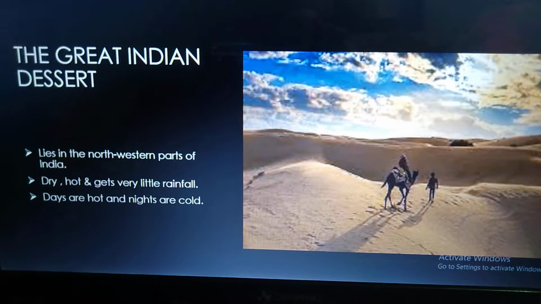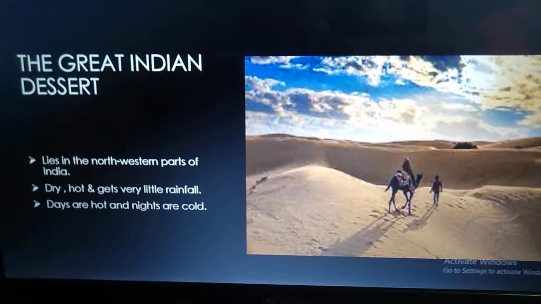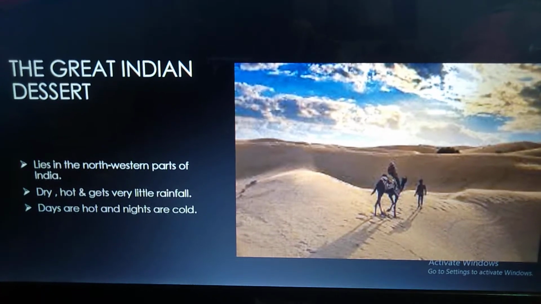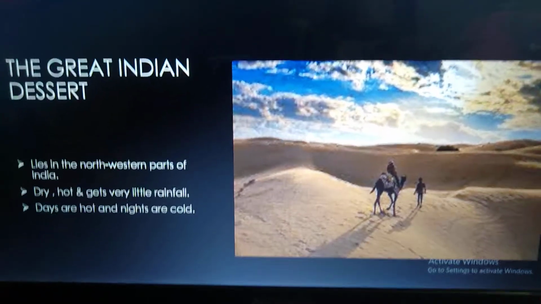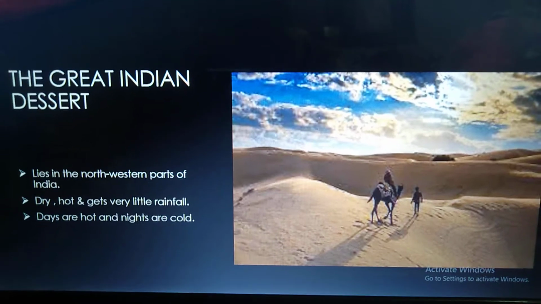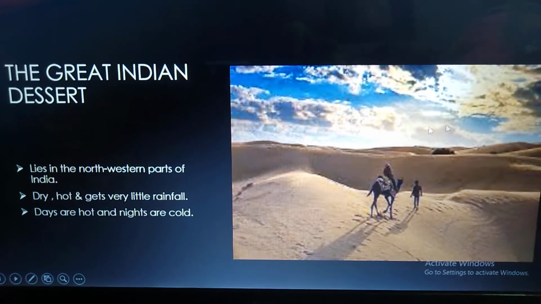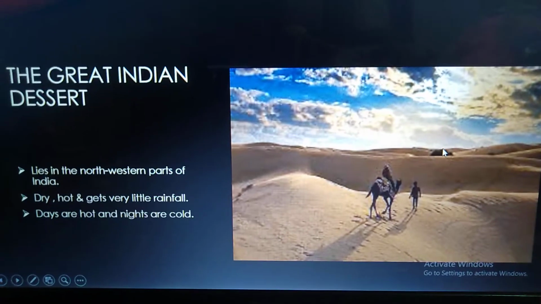Next comes the Great Indian Desert. The Great Indian Desert lies in the northwestern part of India, mainly in the state of Rajasthan. It is known as the Thar Desert. The Great Indian Desert is also known as the Thar Desert.